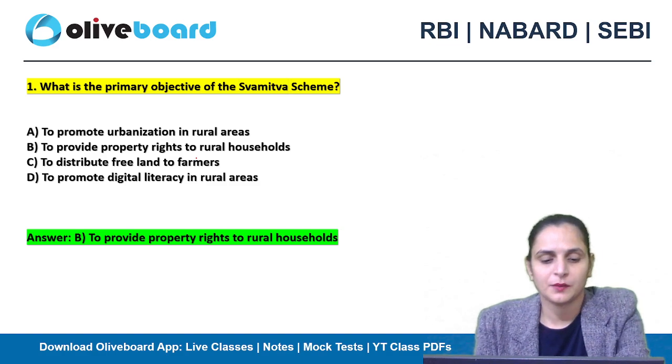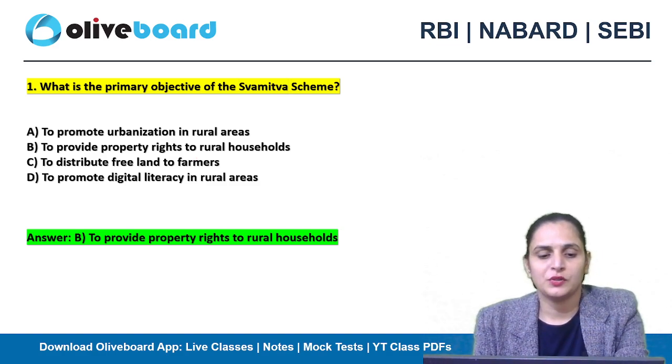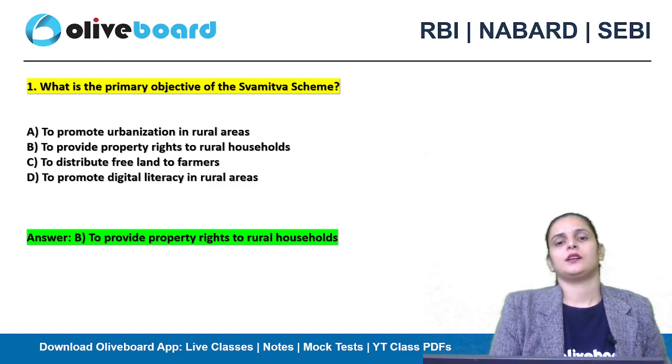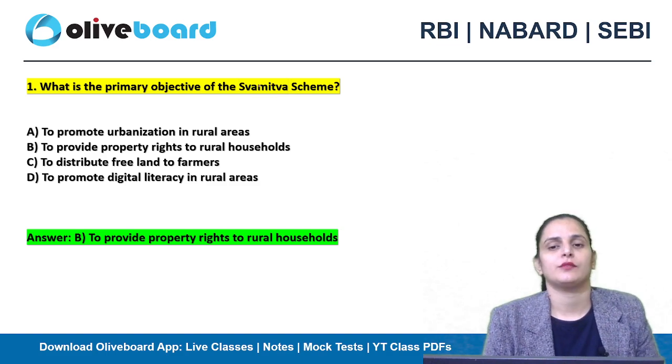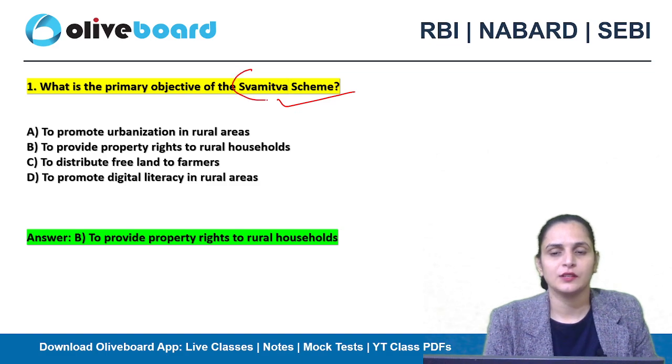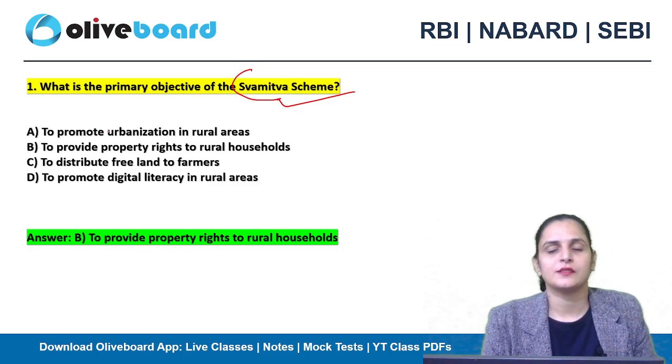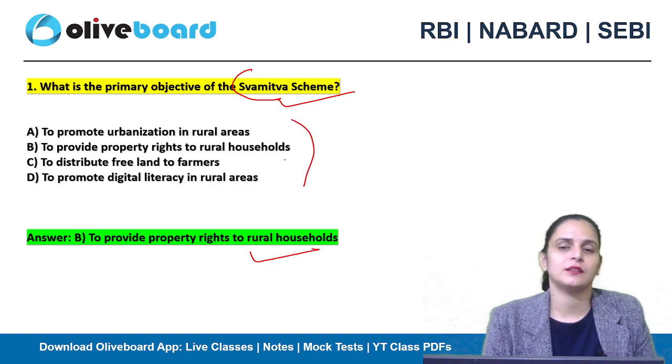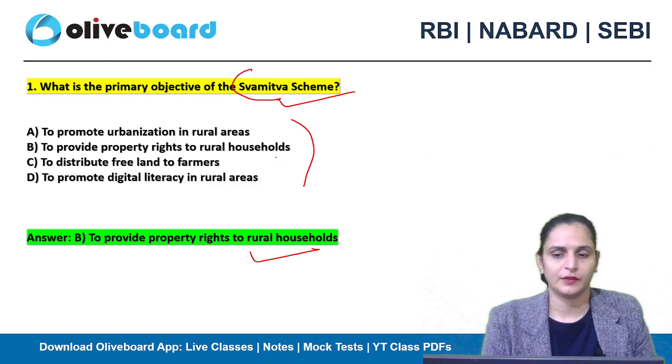Now let's talk about some important questions related to this portion. So here you can see, what is the primary objective of the Swamitva scheme? I had told you about the full form of Swamitva. So the primary objective of the Swamitva scheme is to provide property rights to rural households. Look at all the options. You will definitely solve this question by yourself, right?